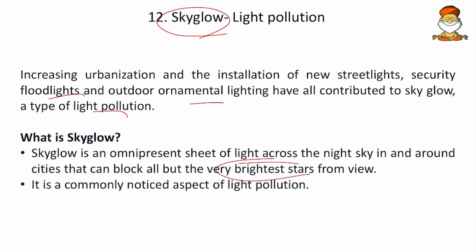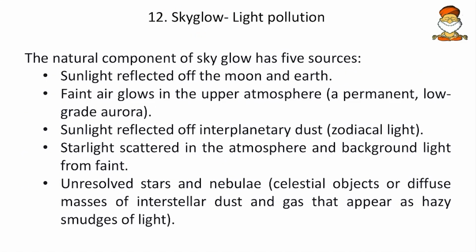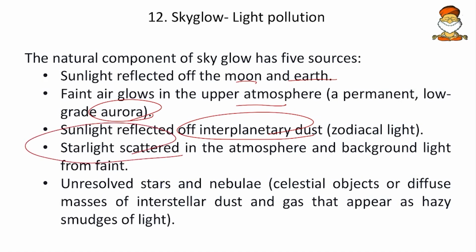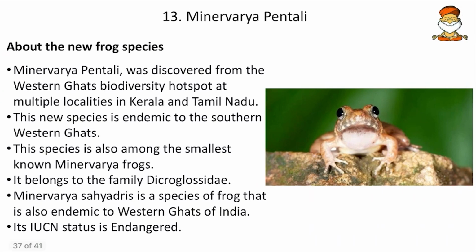So remember, even the brightest stars we cannot see if there is extreme sky glow. Now, whenever we discuss sky glow, the natural component of sky glow has to be studied. So here it is: the sunlight reflected off the moon and earth, and then the faint airglow in the upper atmosphere, say for example a low grade aurora, and then the sunlight reflected off interplanetary dust. So not only the moon, the interplanetary dust will also reflect the light. Then starlight that is scattered, and then the unresolved stars and the nebulae. So all these are the natural causes, but obviously we have several anthropogenic causes as well.